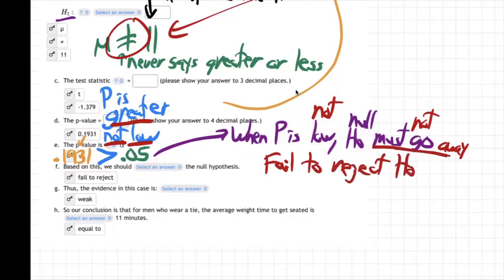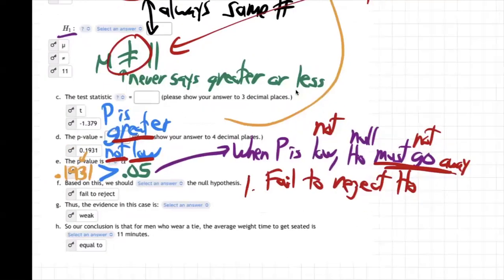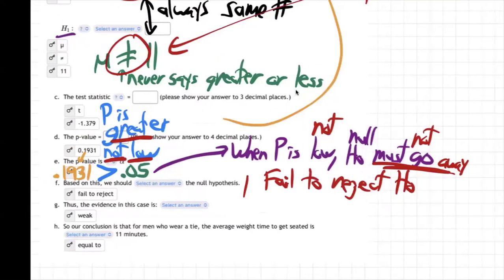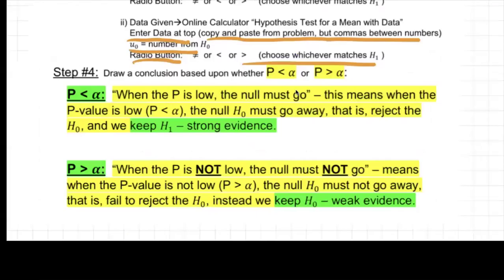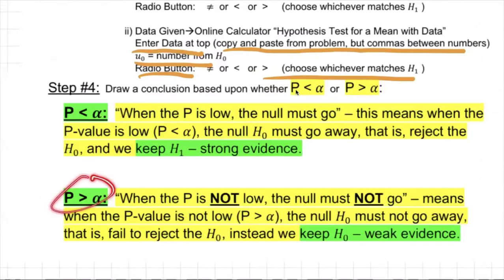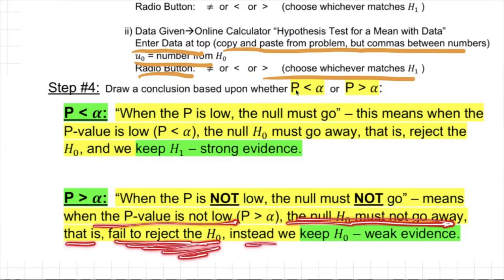It's not going away. We're keeping the null. So right here, fail to reject the null. And I'm getting all that from right here. The p-value is greater, which means what? The null must not go away. When the p-value is not low, the null must not go away. That is, fail to reject the null. Keep the null, weak evidence.